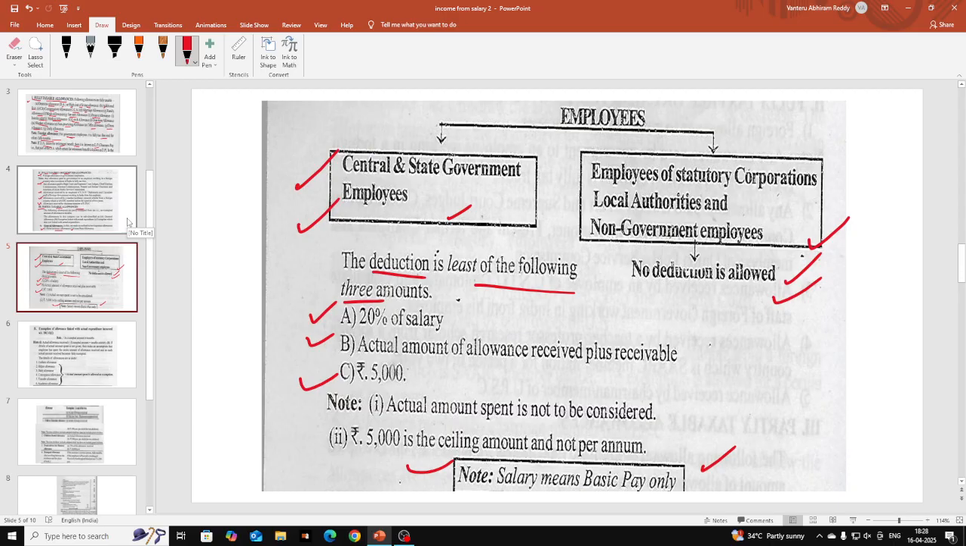In case of non-metropolitan city, same rules. Least of the following three is allowed as deduction in HRA. Actual allowance received is the first point. Second one is rent paid minus 10% of salary. But third one is 40% of salary in case of non-metro cities. Okay.